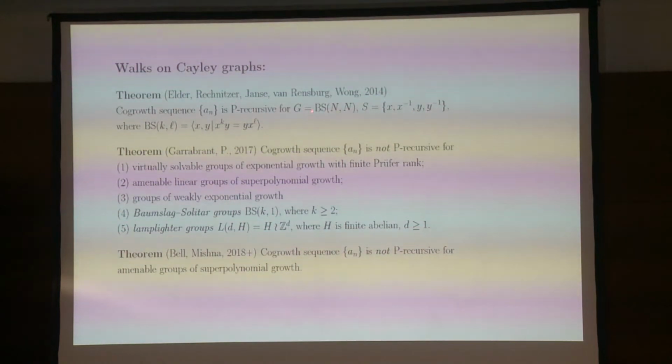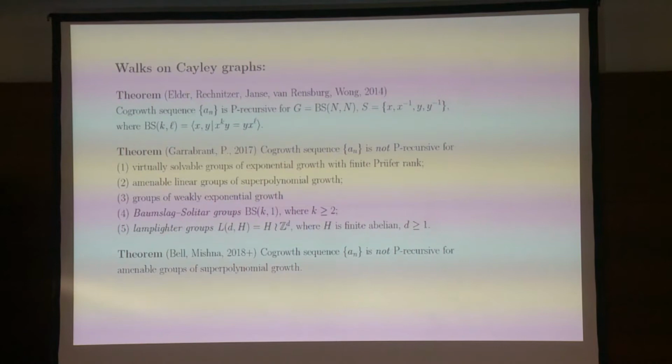I just chose this because they counter each other in some way, complement each other in some way. So if you have these Baumslag-Solitar groups, which can be defined in the following way, and you pick those generators x and y, just like in the definition of Baumslag-Solitar group, but have this n, you see then the co-growth sequence is actually going to be P-recursive.